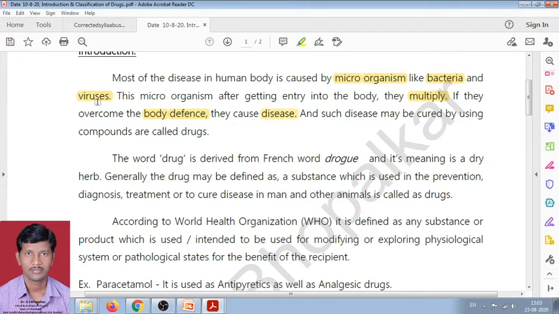Such diseases may be cured by using a specific chemical compound or entity called drugs. This is the general meaning of drug and disease.